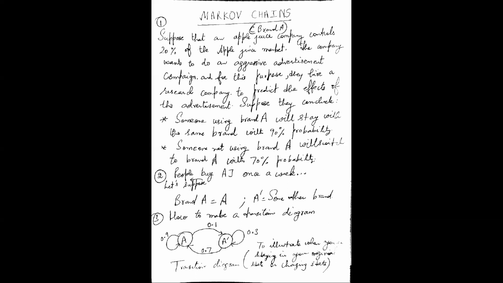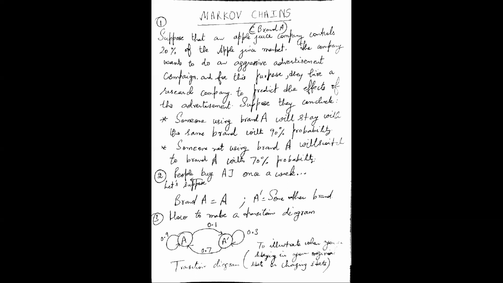People who are using A prime, 0.7 probability they will switch to A, and 0.3 probability they will continue with A prime. So those are the different forms of expression of the probability, right?